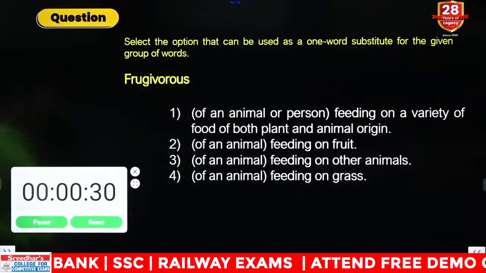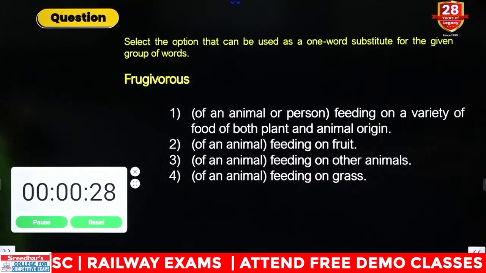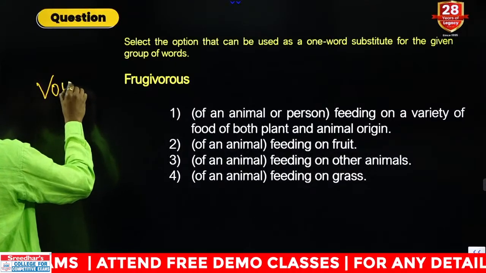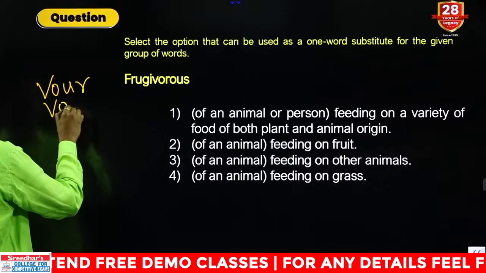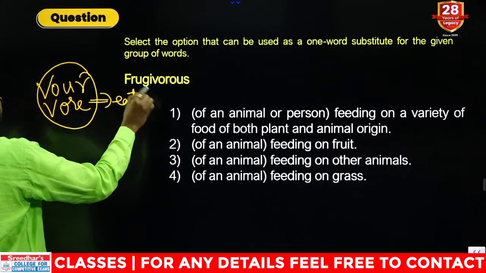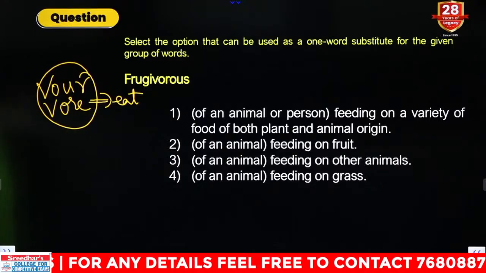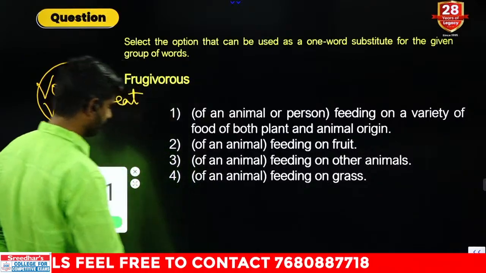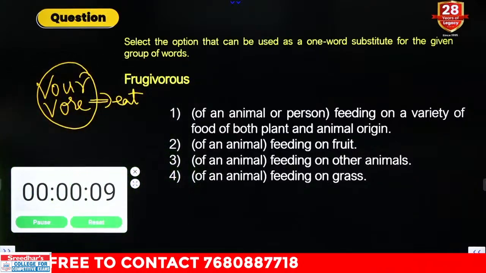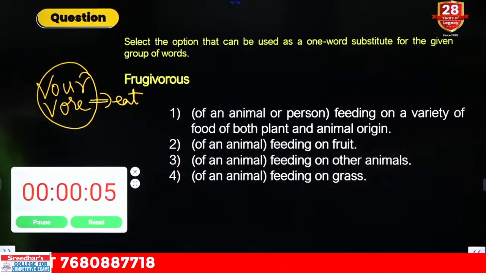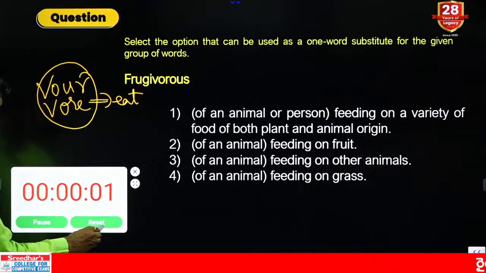Now, one word substitution. Whenever vor, vour, vore appear, these words are related to eating. Frugivorous. What is the answer? Of an animal or person feeding on a variety of food, both plant and animal origin; animal feeding on fruit; animal feeding on other animals; animal feeding on grass.